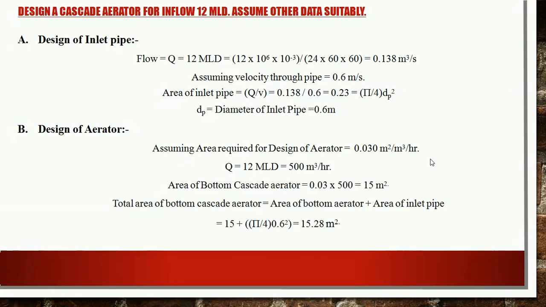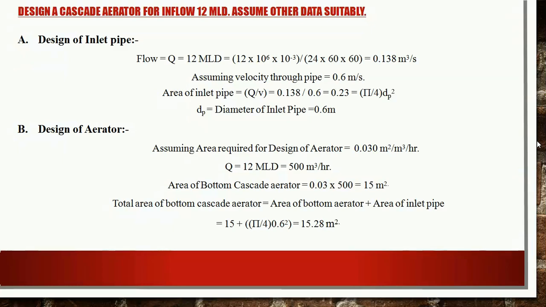Then we will convert this 12 MLD, that is million liters per day, into meter cube per second. So 12 multiplied by 10 raised to power 6 into 10 raised to power minus 3 divided by 24 into 60 by 60. This will give the value as 0.138 meter cube per second.